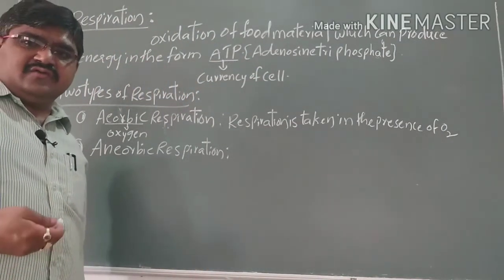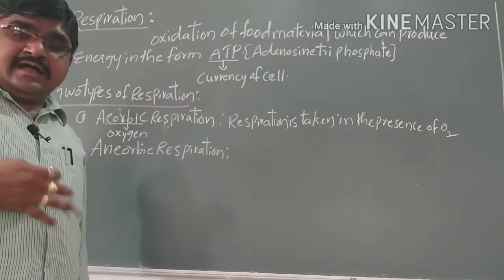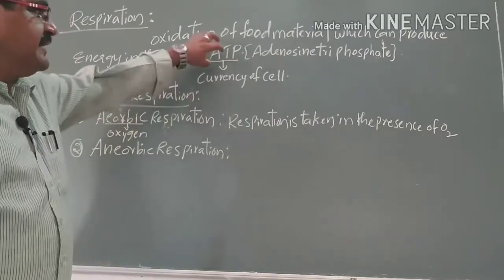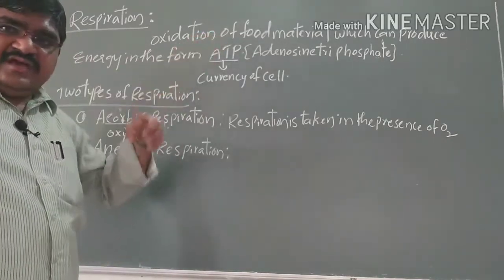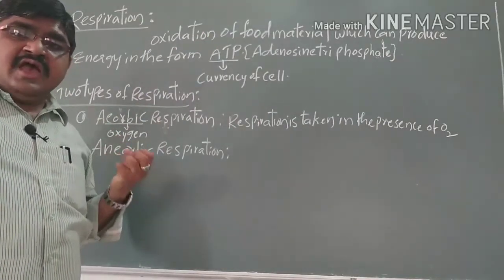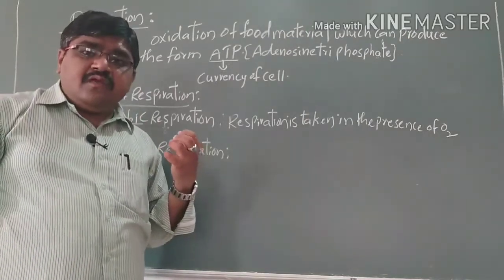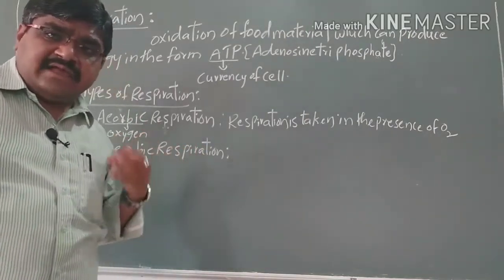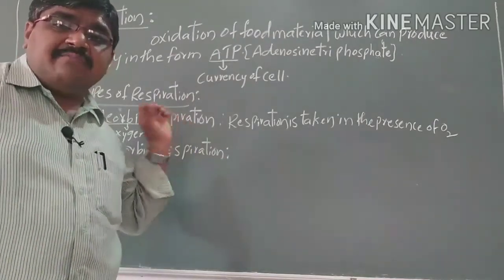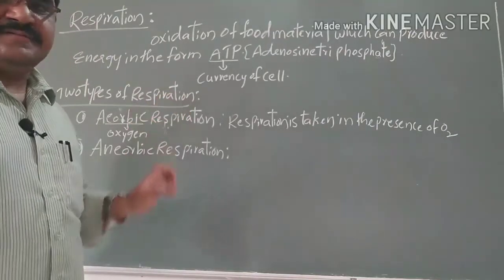The food is broken down in the presence of oxygen, and we get energy in the form of ATP. This ATP is utilized for various metabolic activities in our body. This type of respiration is called aerobic respiration.